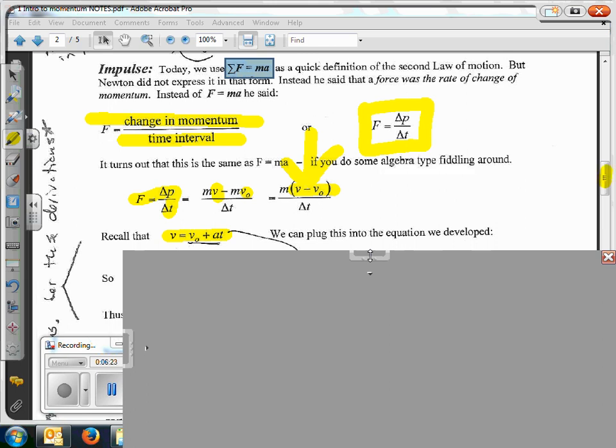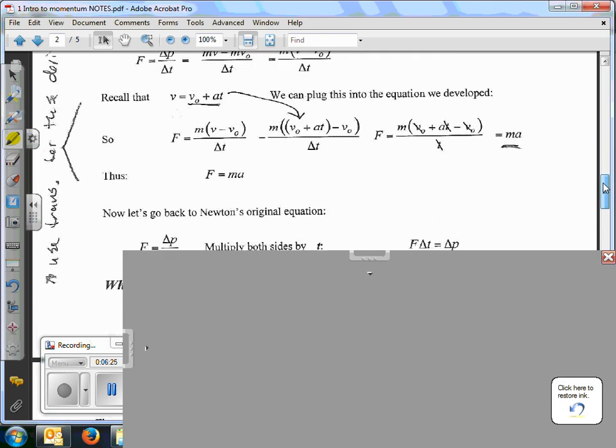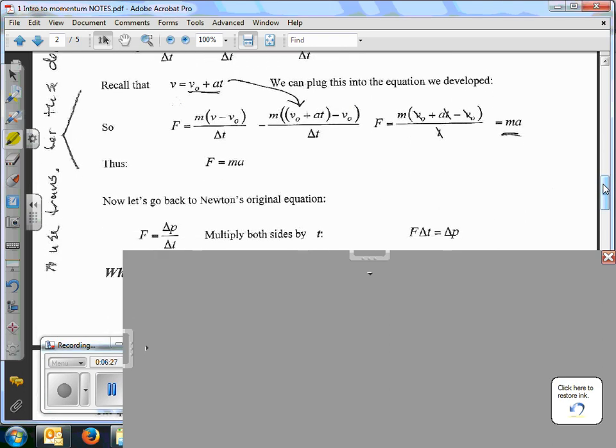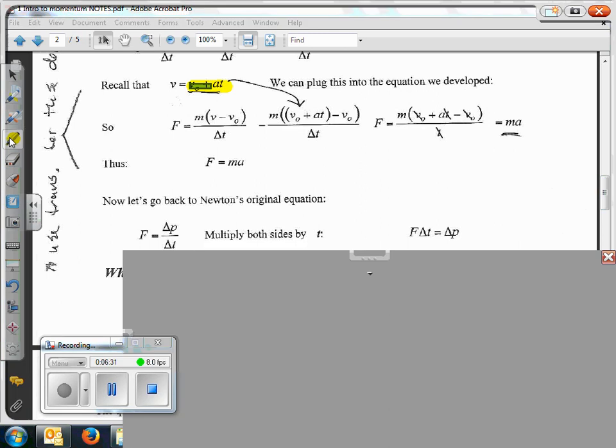So we can then take this definition and put that in for our final velocity. And why do we want to do that? Well, because then we get our unknowns down to just initial velocity instead of two variables, final and initial velocity.